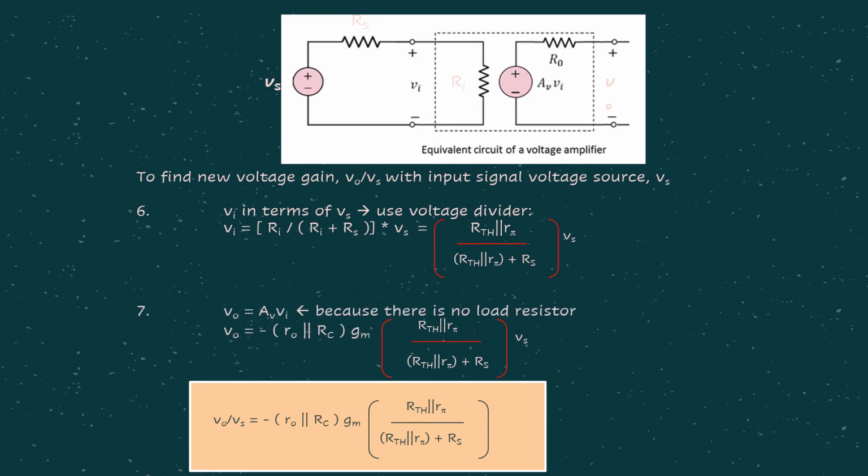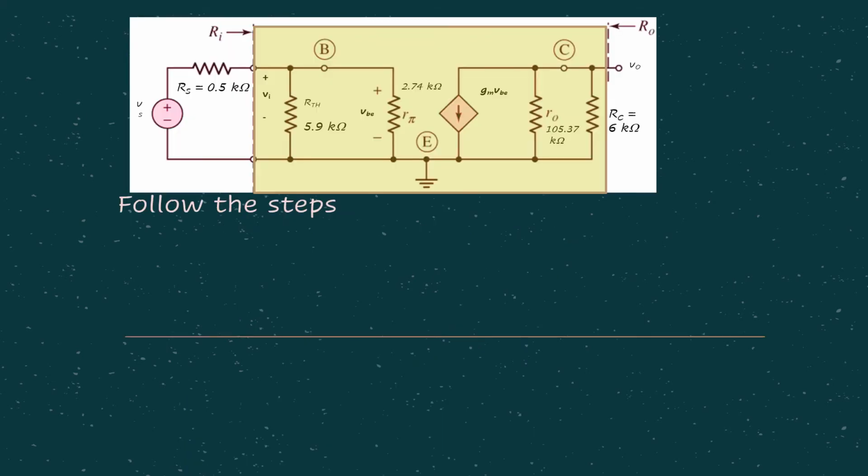So basically you just continue until step number 7, because at the end of the day you are supposed to get Vo over Vs, which is the voltage gain that we are looking for, represented by this equation. For the same steps, let's have a look in terms of numbers for you to understand better. Step number 1, we are supposed to find Ro. Where is Ro? Ro is the output resistance, so it is at the output side here.